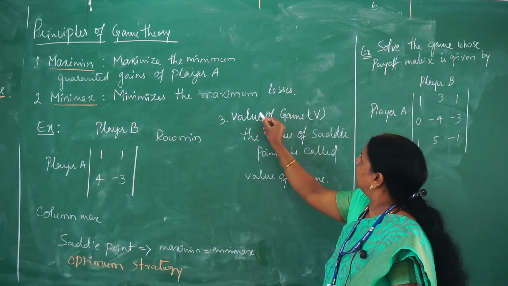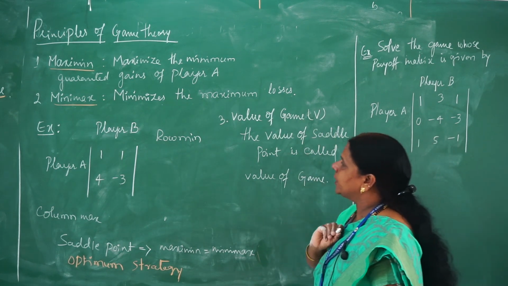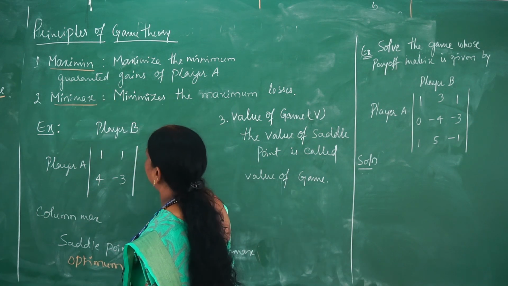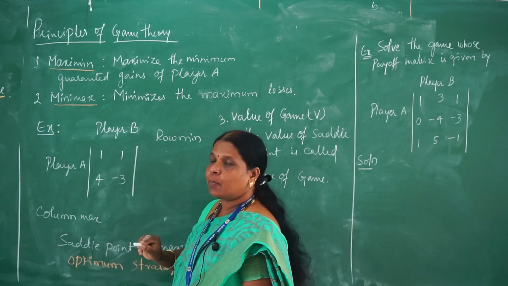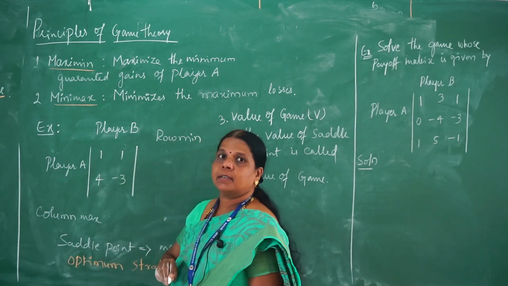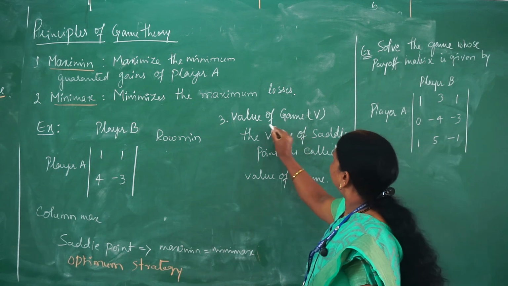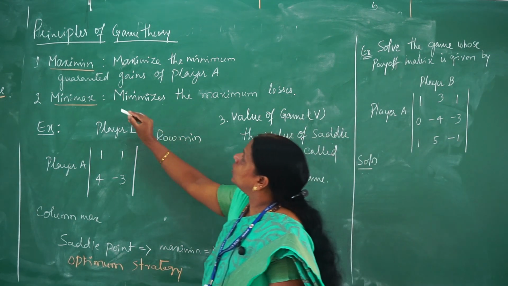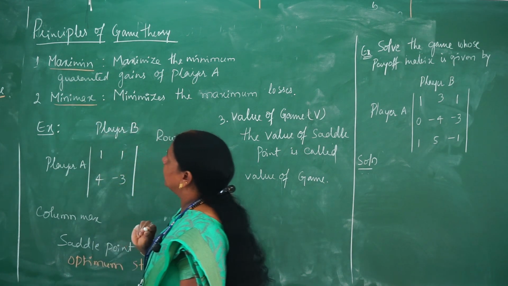The value of the game, if you want to find out, first you need to find out the saddle point. The saddle point is nothing but where row maximin and minimax will intersect, that point is called a saddle point. The value of the saddle point itself is called the game value. So how to evaluate this game value as well as the saddle point, we will check with the two principles of the game theory called maximin and minimax values.